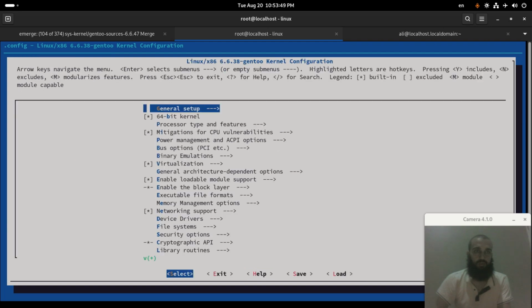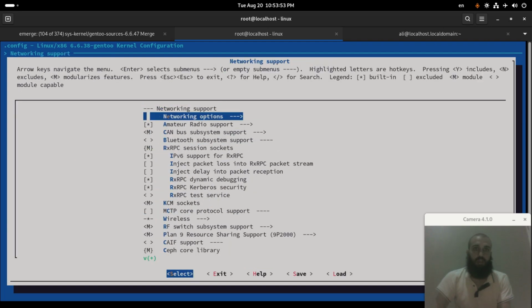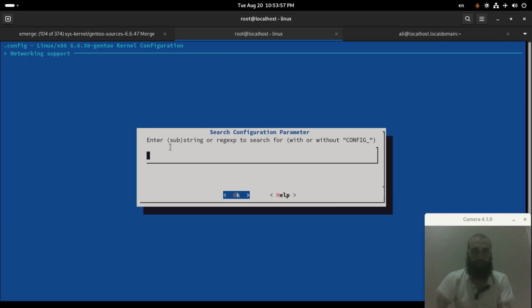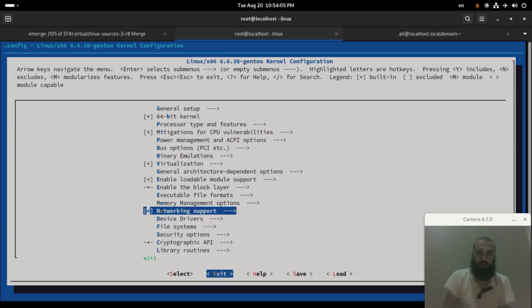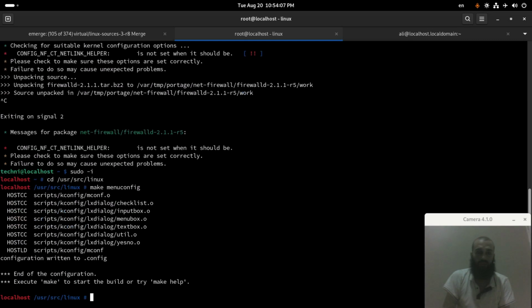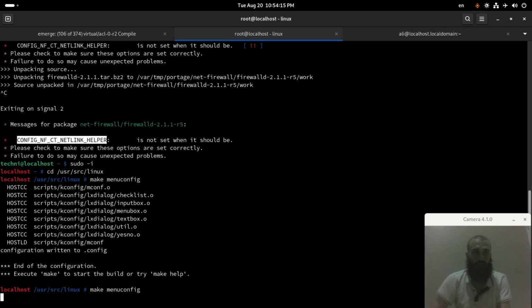Okay, let's go to it. Network support. I wish I could remember it. Let's look for it again. Sorry. No. I will need to exit out of here again. I told you it's not an easy process, to be honest.